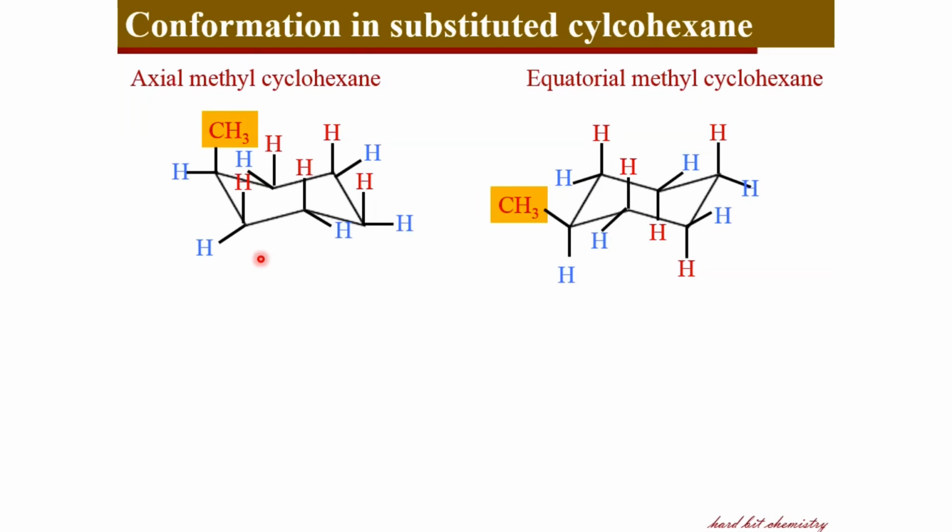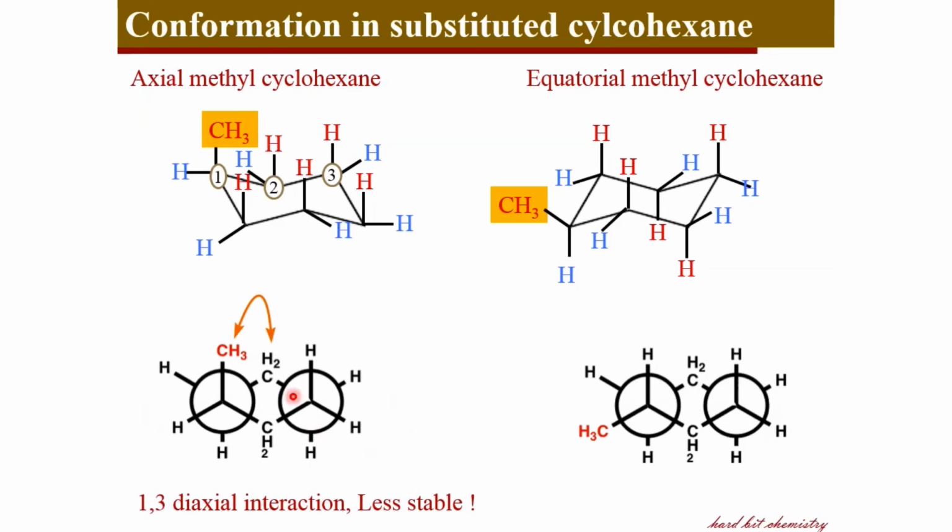Now let's look at the energy difference. For that we just number these carbons 1, 2, 3. Here the methyl group present on carbon number 1 and this hydrogen present on carbon number 3, as they are occupying the axial positions, develop 1,3 diaxial interaction, better visible through the Newman projection. This methyl group here and one of those hydrogens from here experience a diaxial interaction, that is, 1,3 diaxial interaction.